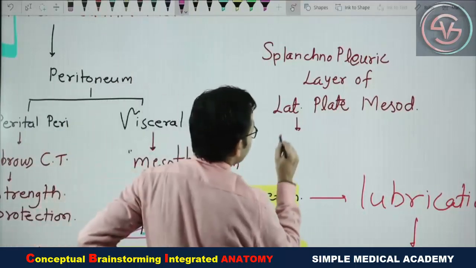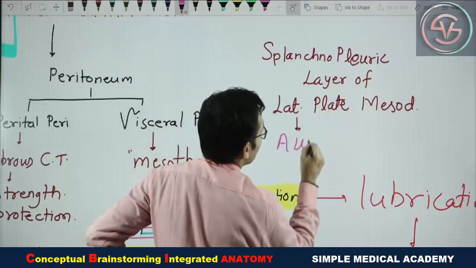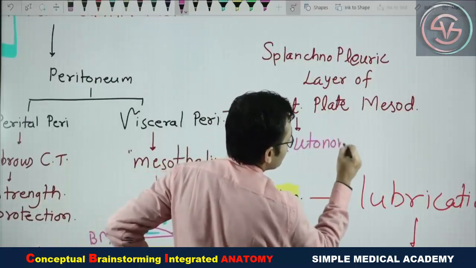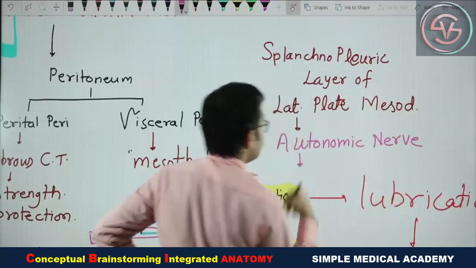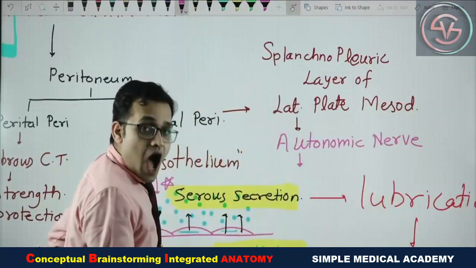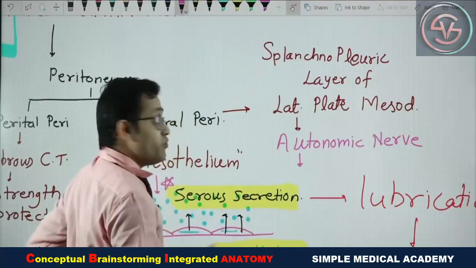Yes, these are getting innervation from the autonomic nerve, and you know very well that autonomic nerves are pain insensitive, painless.